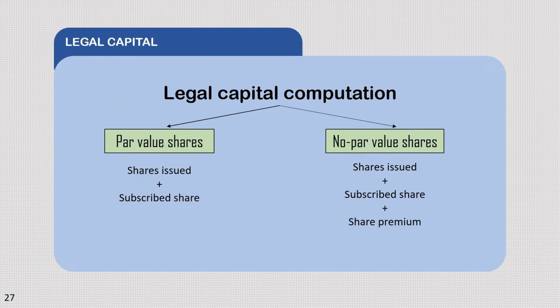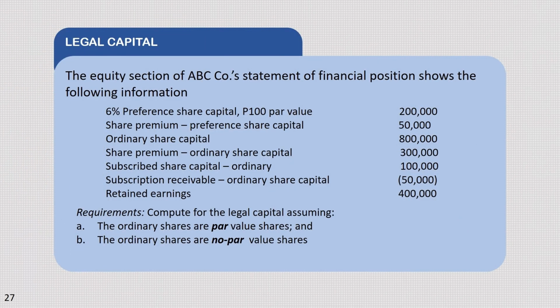There are two ways of computing legal capital. First, par value shares. Second, no par value shares. In par value shares, the sum of shares issued and subscribed share. While in no par value shares, the sum of shares issued plus subscribed share plus share premium. Here's an example. The equity section of ABC Corp's statement of financial position shows the following information. And the requirement is compute for the legal capital assuming A, the ordinary shares are par value shares, and second, the ordinary shares are no par value.